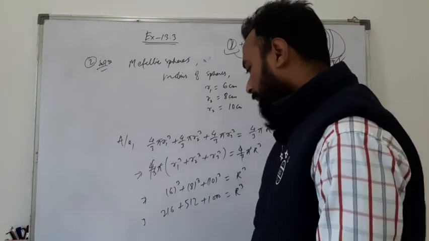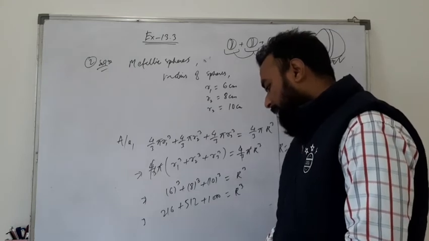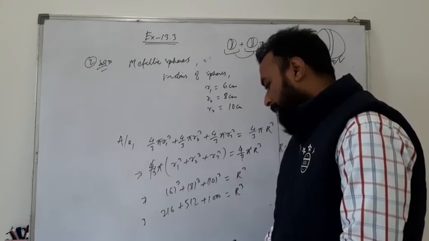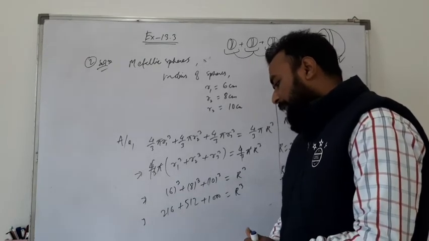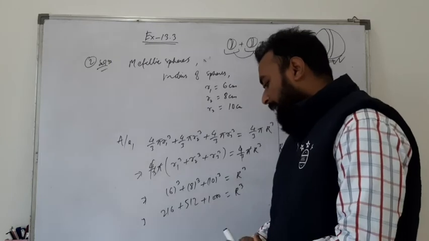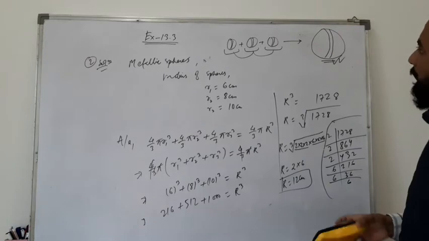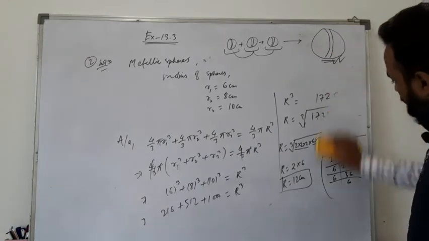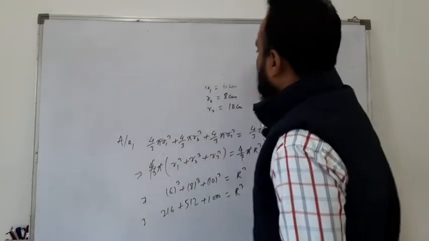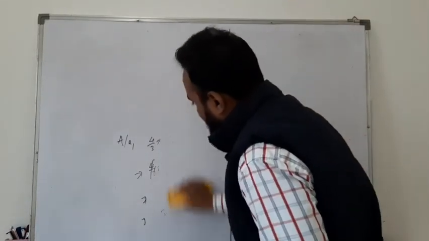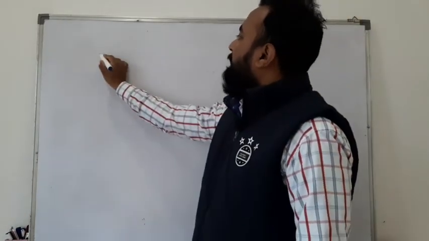In question number 3 you have given a 20-meter deep well with a diameter 7 meter is dug and the earth from the digging is evenly spread out to form a platform that is 22 meter by 14 meter. Find the height of the platform. So here in this question, so write down first of all. So I am going to solve question number 3. Question number 3 of exercise 13.3 of NCERT class 10 mathematics. Okay, so here in question number 3 you have